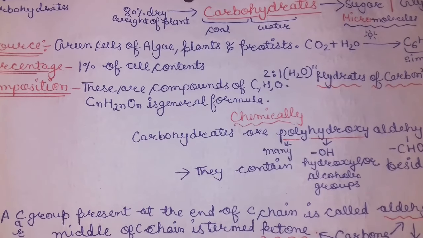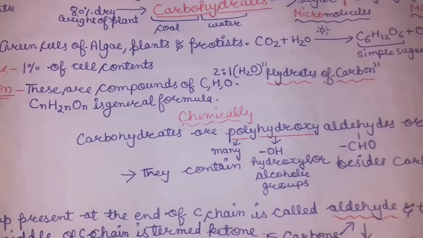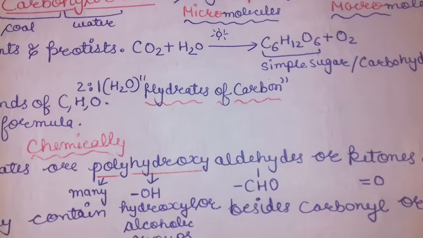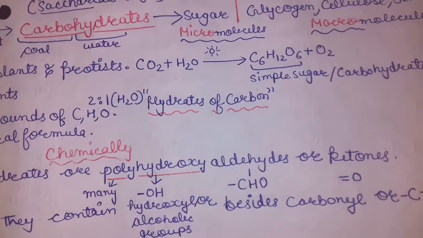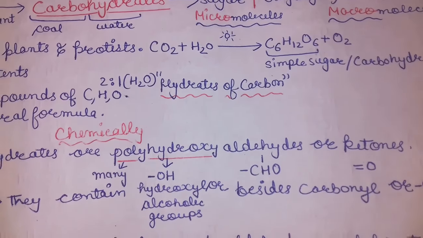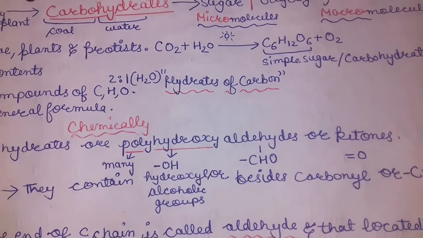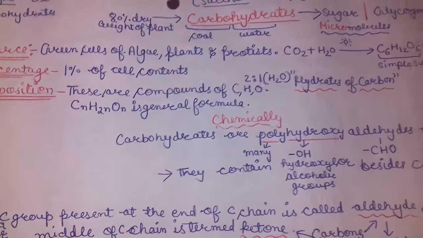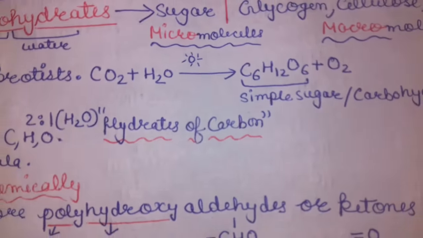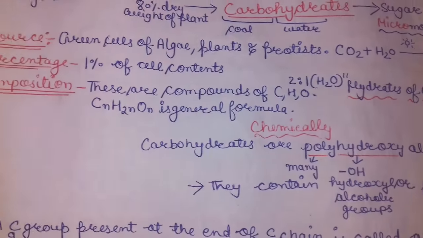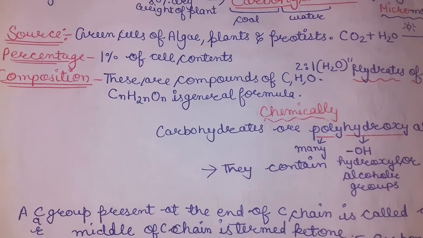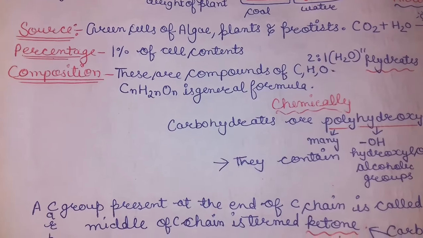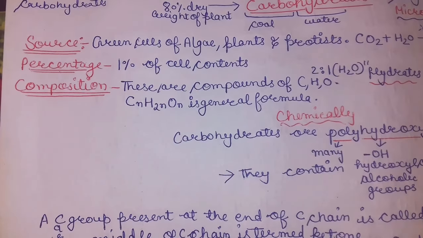The source of carbohydrate is green algae, plants, and protists that perform photosynthesis, as we all know from the beginning of school. But what we didn't know is that carbohydrates C6H12O6 are the simple sugars, and these are the basic unit of carbohydrates. They are only 1% of the cell contents.